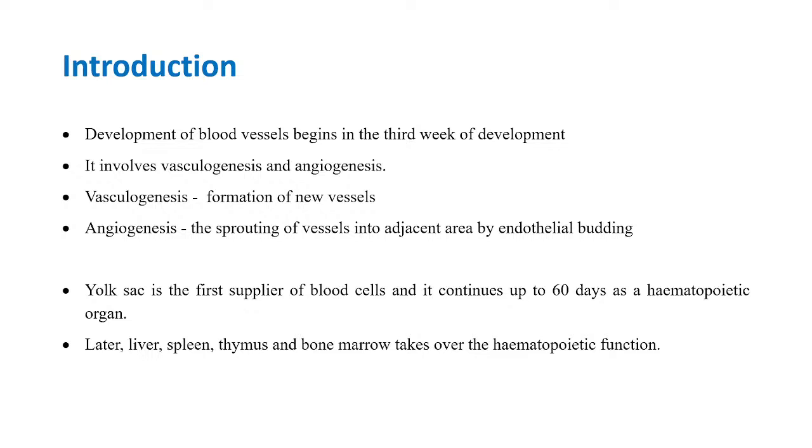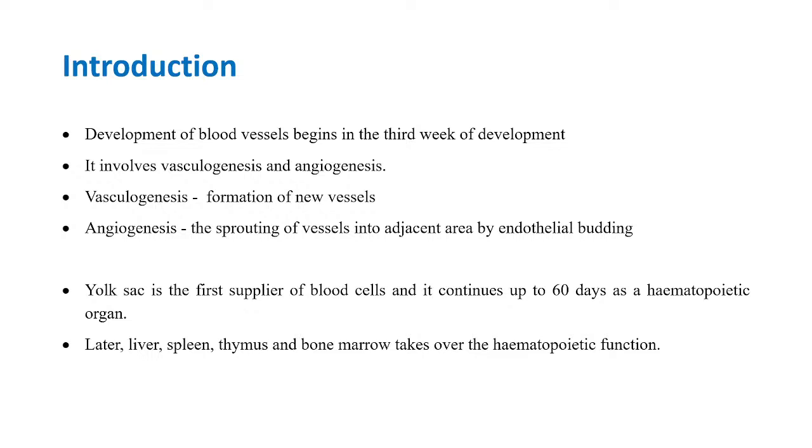And we know the processes called vasculogenesis and angiogenesis. I will come to these two terms again. We have already discussed it and will discuss it further today. Vasculogenesis is formation of new blood vessels, and angiogenesis is, you can see, an endothelial budding from the vessels which are already formed. So this is a kind of sprouting of the vessels into the adjacent areas. This is the difference between angiogenesis and vasculogenesis.